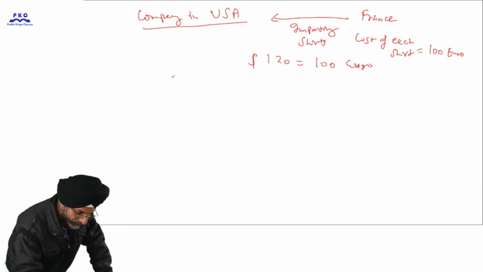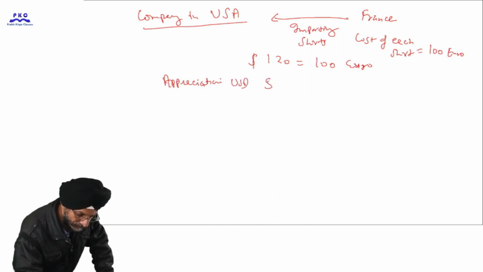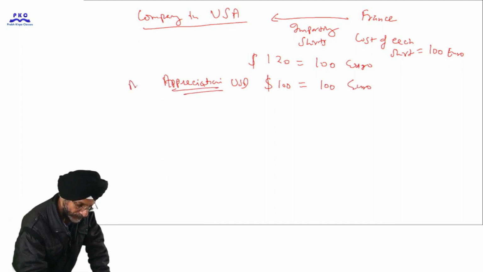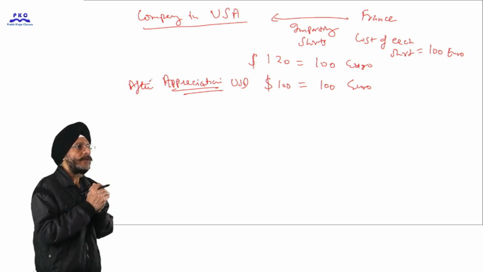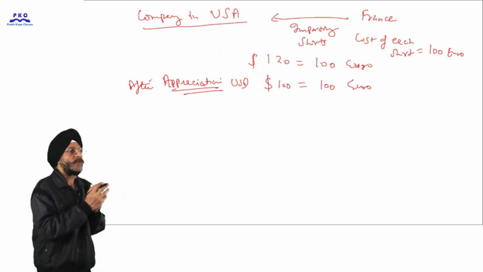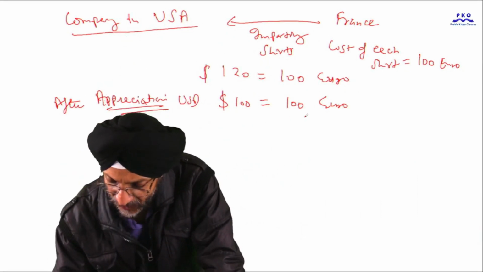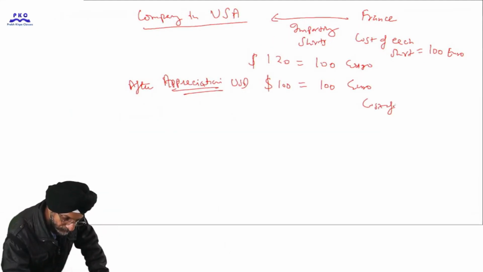Suppose there is appreciation in the currency of US dollar and 100 US dollars become equal to 100 euro after appreciation. Earlier $120 were equal to 100 euro, but the domestic currency of USA, that is US dollars, has appreciated. So 100 US dollars have become equal to 100 euro. Now what is the cost of a shirt?